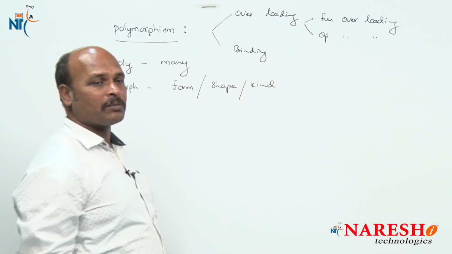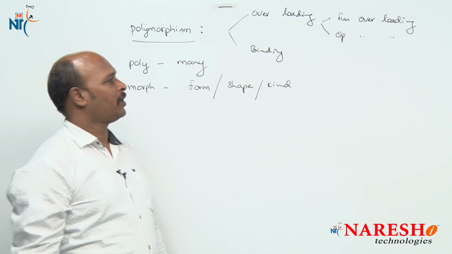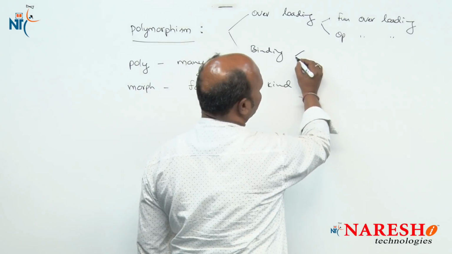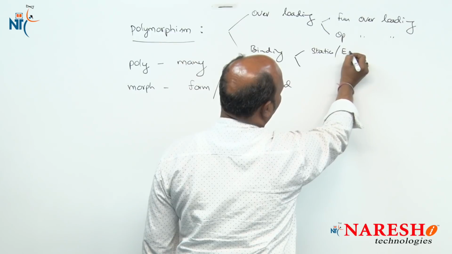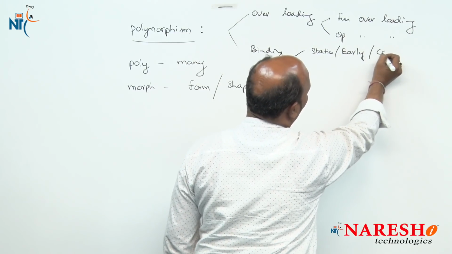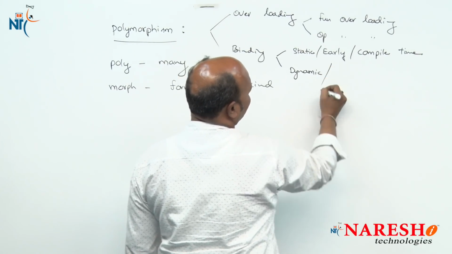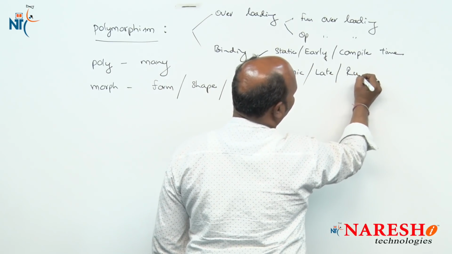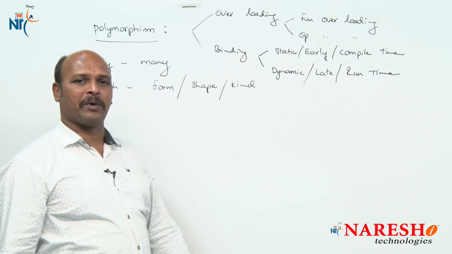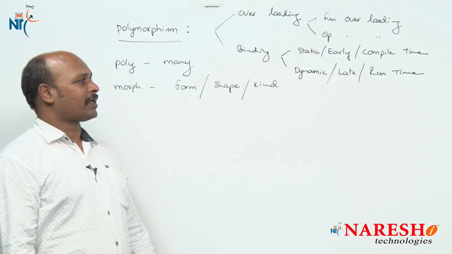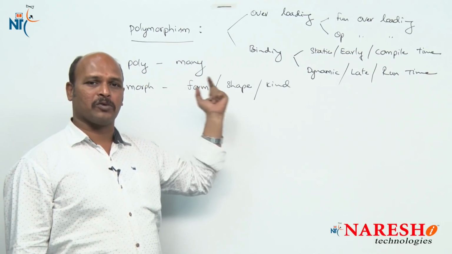In binding we have two types, one is static binding, or early binding, or compile time binding, and the second one is dynamic, or late, or runtime binding. All these features belong to the polymorphism concept.